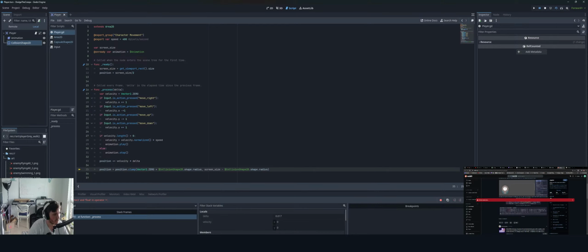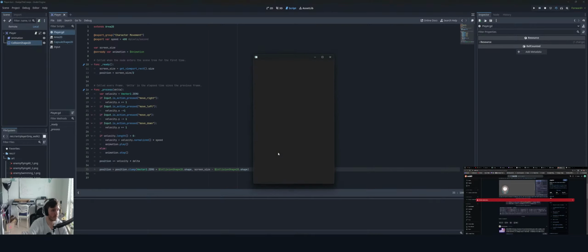So that makes sense. Again, I'm adding a vector 2D and a float. So I should really say something like, is shape a shape? I'm sure this is wrong too, but let's see.